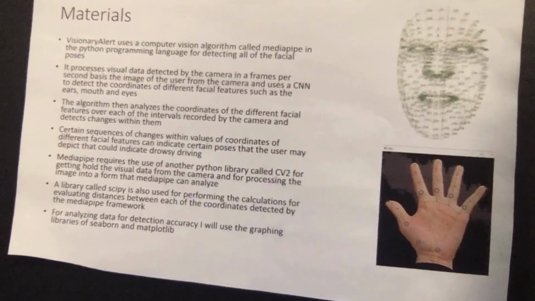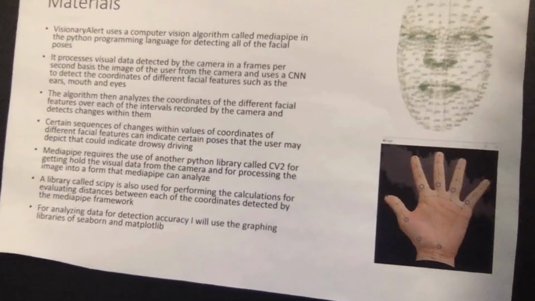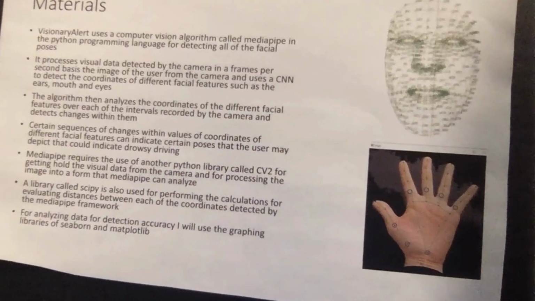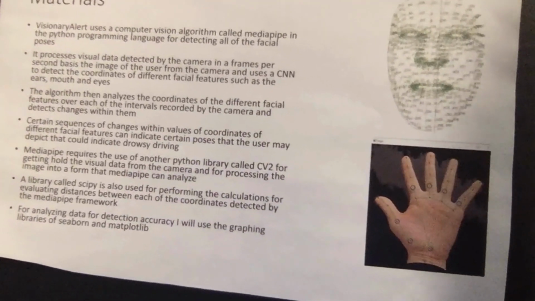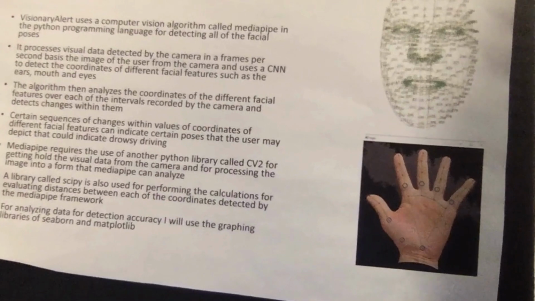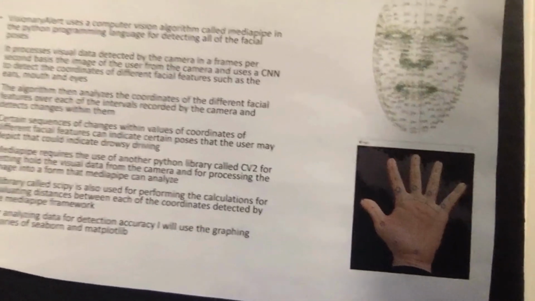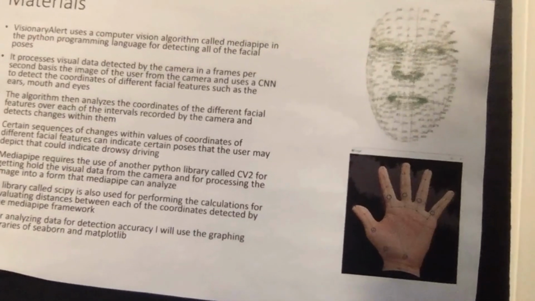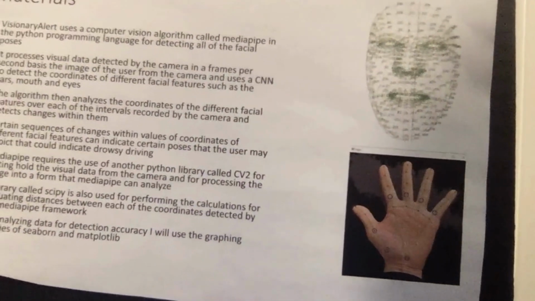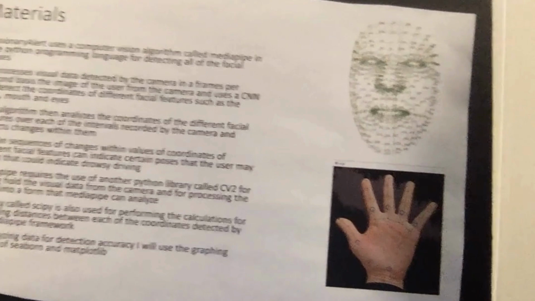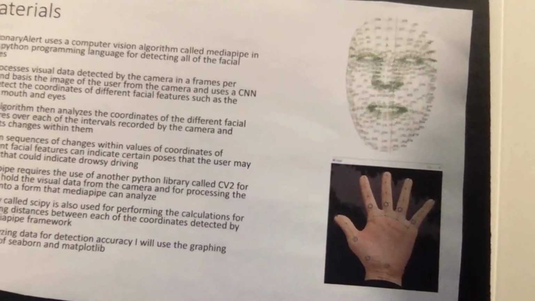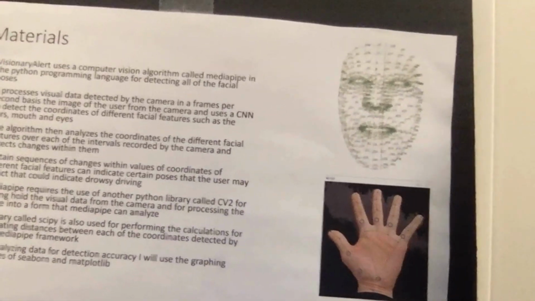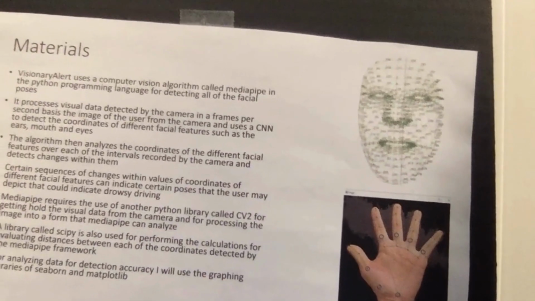VisionaryAlert uses a computer vision algorithm called MediaPipe in the Python programming language for detecting all of the facial poses. It processes visual data detected by the camera on a frames per second basis, the image of the user from the camera, and uses a CNN model to detect the coordinates of different facial features such as the ears, mouth, and eyes. The algorithm then analyzes the coordinates of the different facial features over each of the intervals recorded by the camera and detects changes within them.